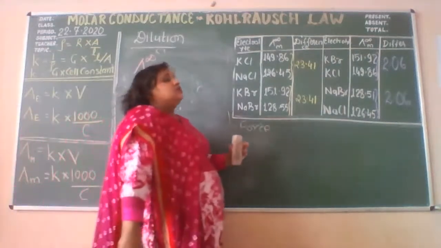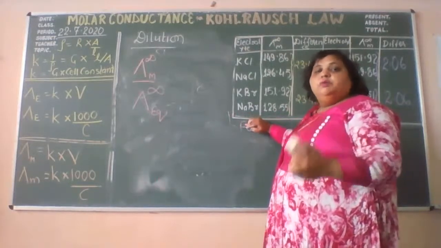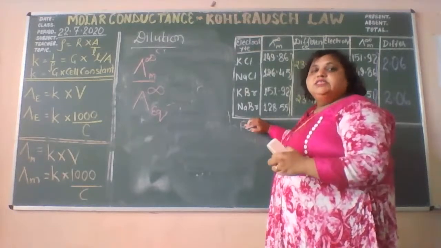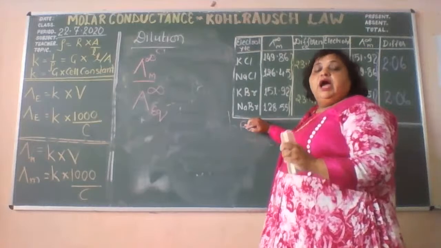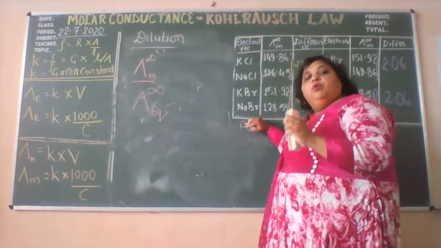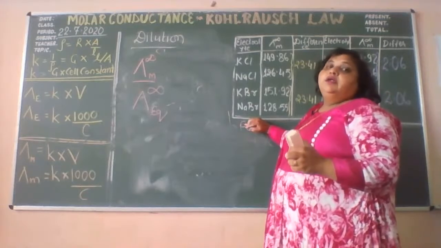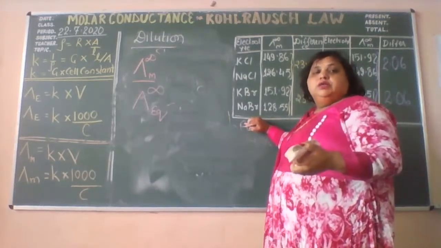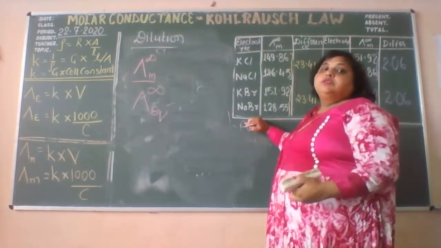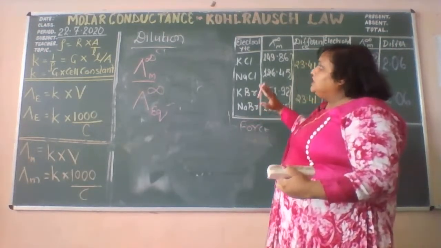So I think, my dear students, you can now understand that the term infinite dilution does not mean adding an infinite amount of water. Its meaning is the concentration at which, if you add any more solvent, the conductance remains constant. Why? Because after that particular level of dilution, all the moles present in the solution are ionized. Clear? So this is the meaning.